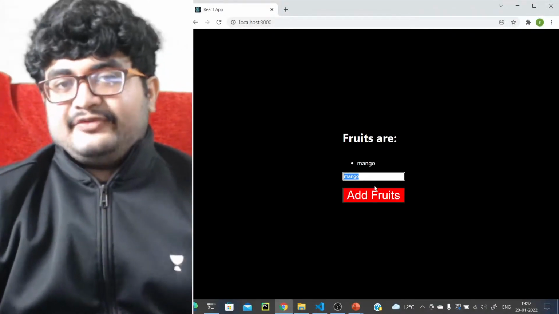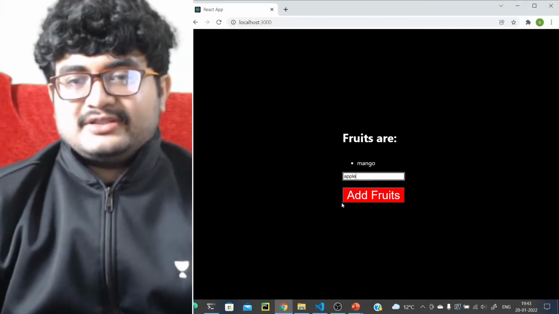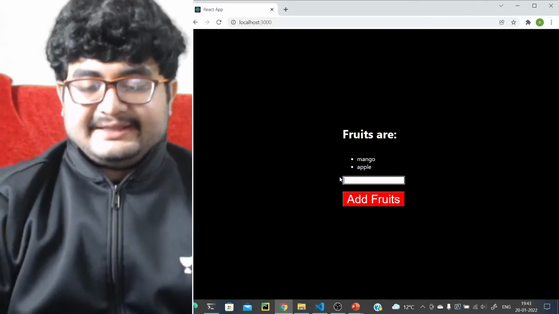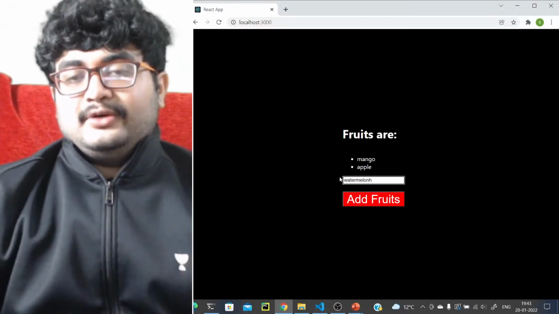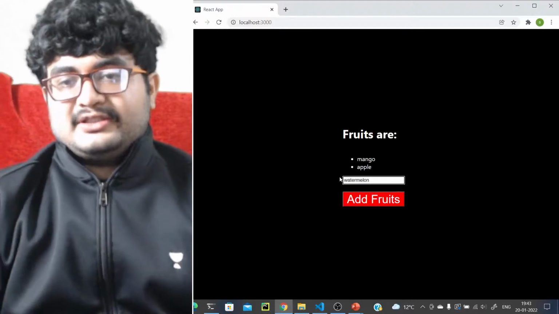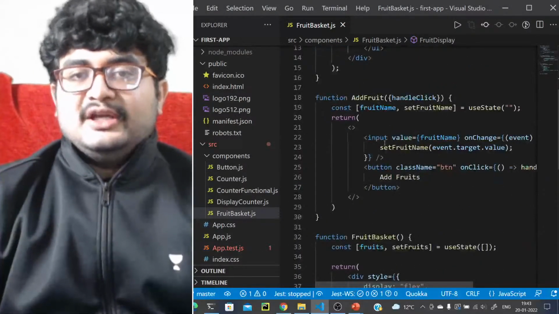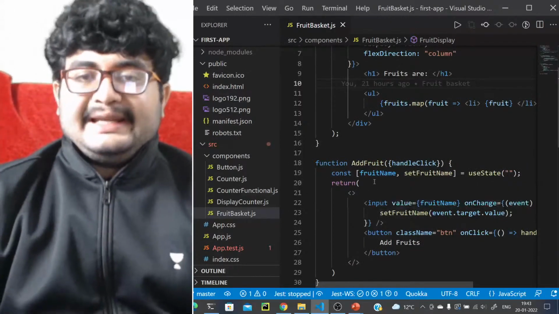Anyways, we can add fruits like this dynamically, as we have seen. Let's come back to the class, because we are already way ahead of time. We can add fruits like mango, watermelon. We saw how to write the code for this, so let's quickly go through it. We have a fruit basket. That's the main controller that's working, and it has the state defined.